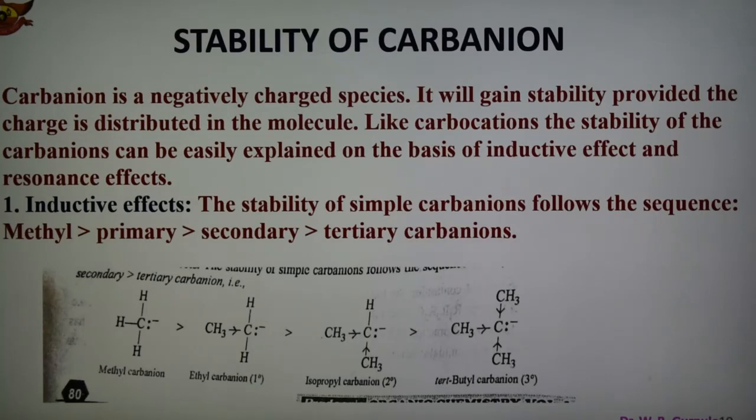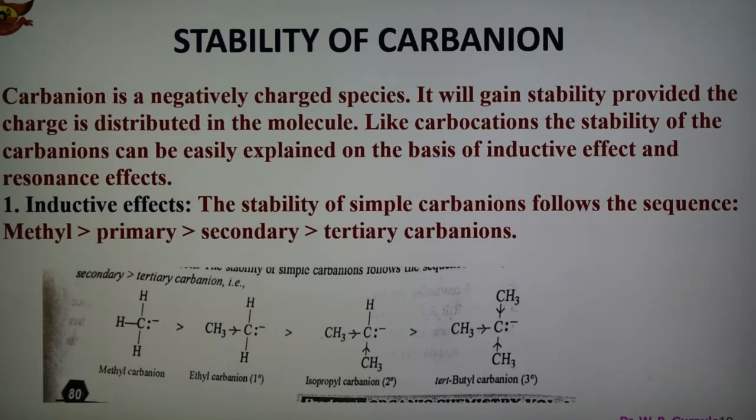Now the last part is the stability of carbanion, which we can explain on the basis of the inductive effect and the resonance effect. Carbanion is a negatively charged species, and its stability depends upon the distribution of charge in the molecule.